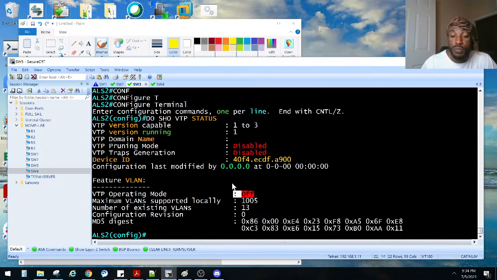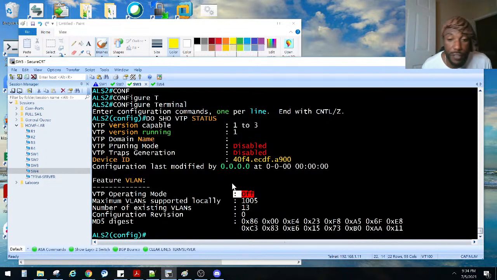Remember, transparent mode means you can create, delete, and modify VLANs, but they will stay locally. You can pass on everything else through you, depending on what mode they're in. They can get the rest of the VLAN information, but everything that's created, deleted, or modified within you stays locally within you. If that makes any sense, right? He put it in transparent mode.